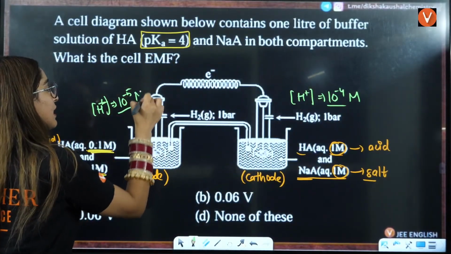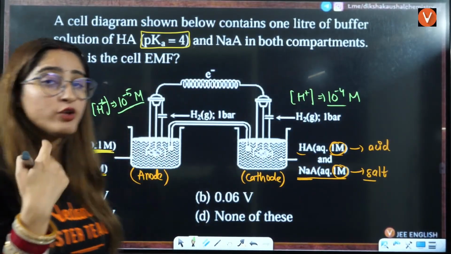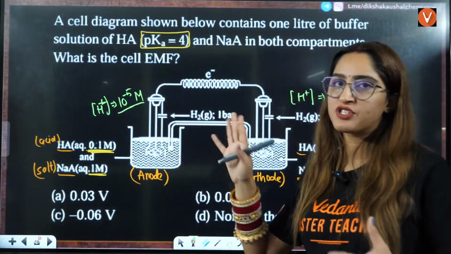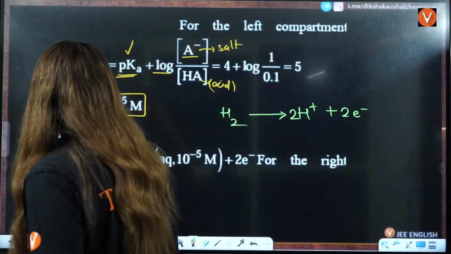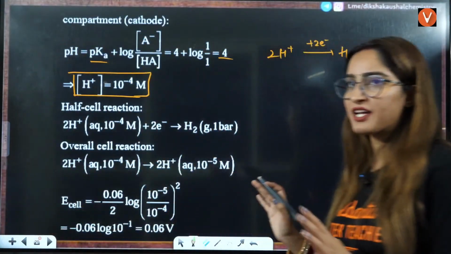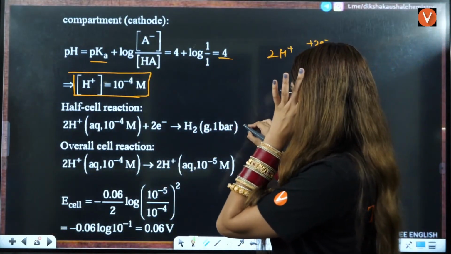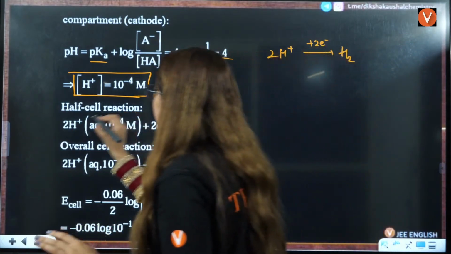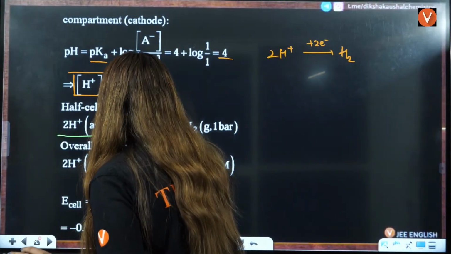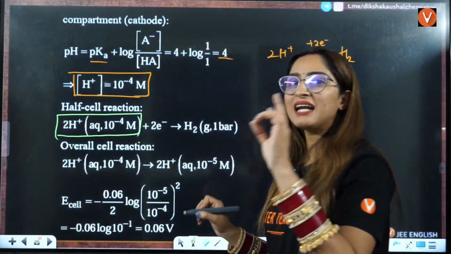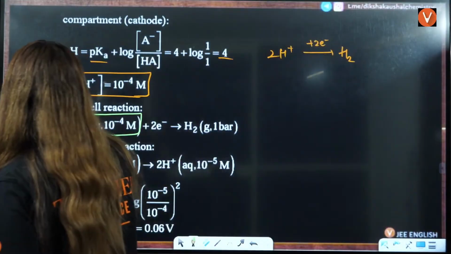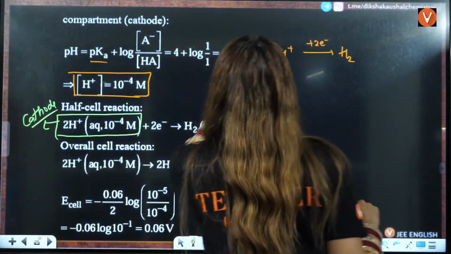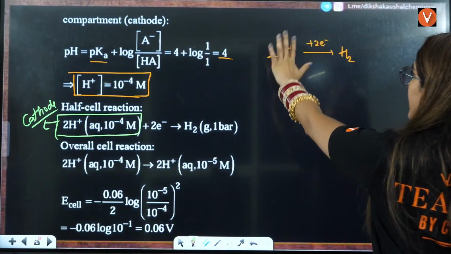Now, when you want to apply the Nernst equation, you should know exactly which is the product side and which is the reactant side. For that, the overall reaction: when you add these two half reactions, what will happen? At the cathode side, you have H positive concentration on the right side.